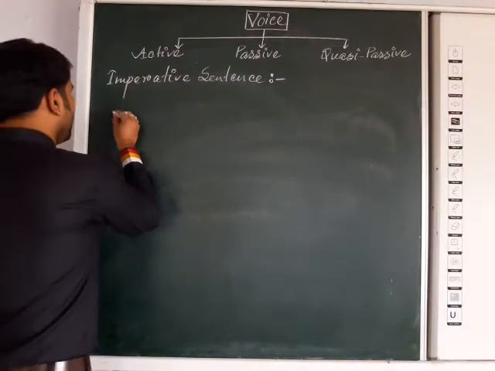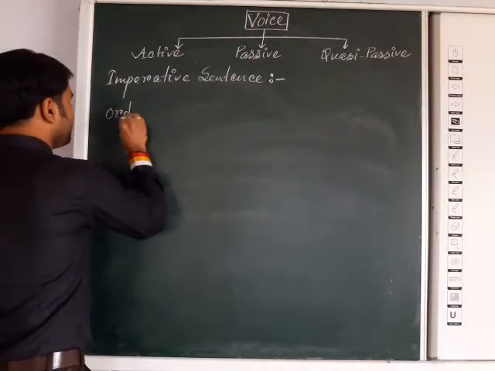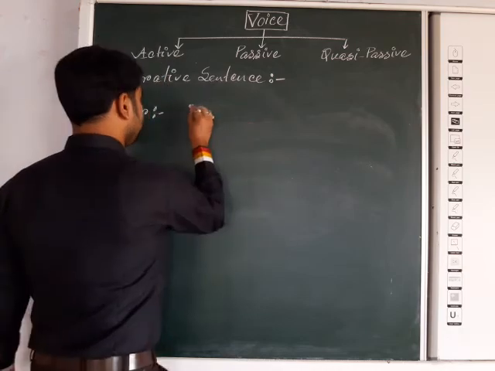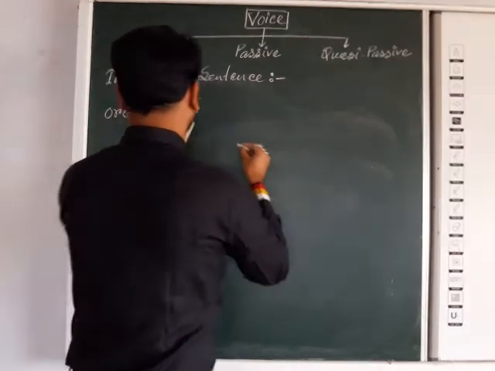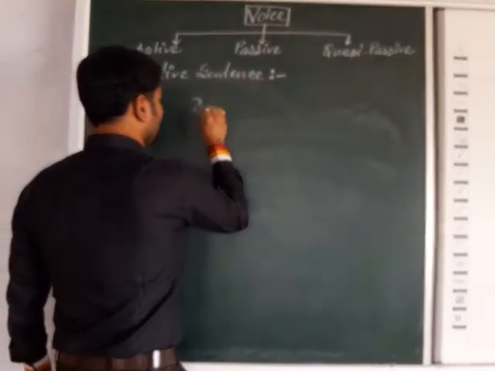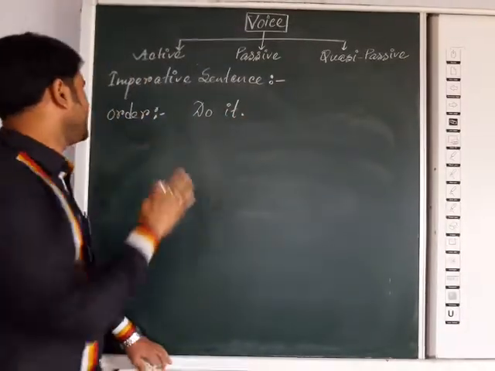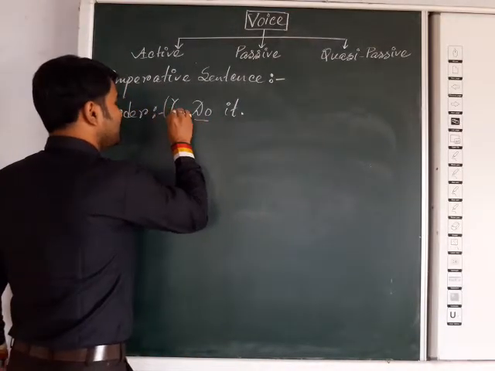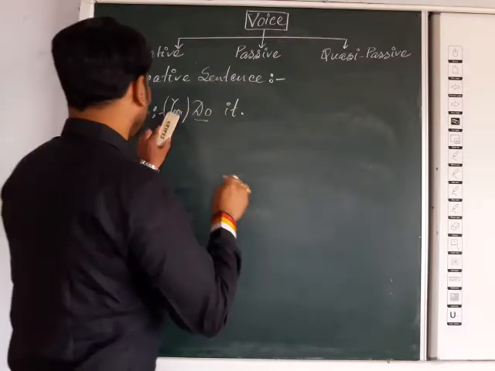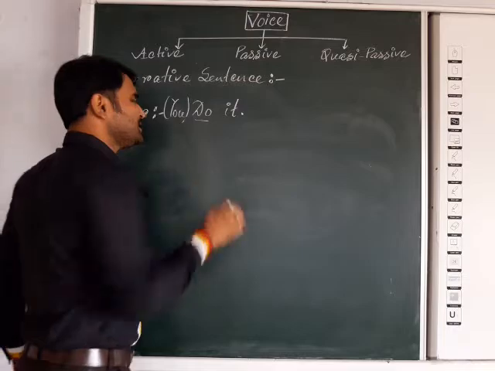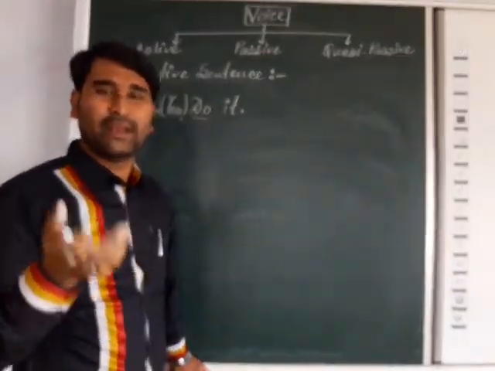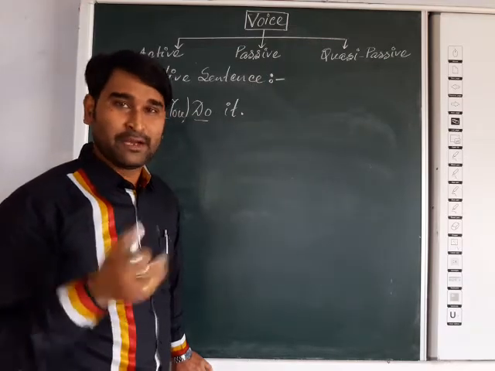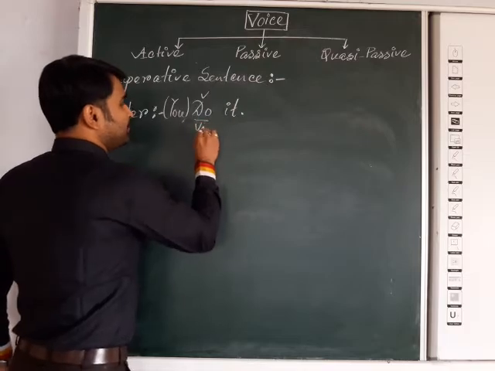Now suppose we will get three types. First one, order, we will discuss. Suppose I tell you, do it. Just think that it is an order. Do it. So in do it, something is implied, that is, you is implied all the time. Whatever imperative sentence you listen to, mind it, the subject you is implied, hidden. The sentence starts directly with a verb.